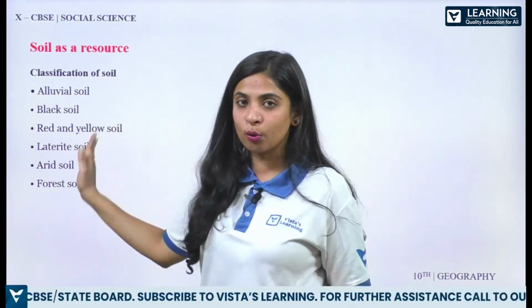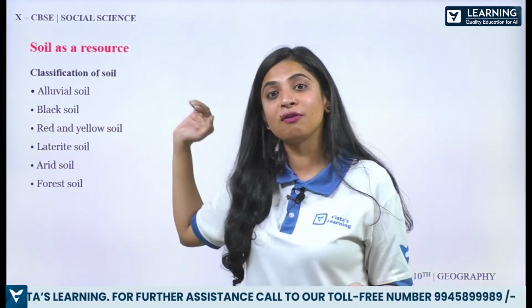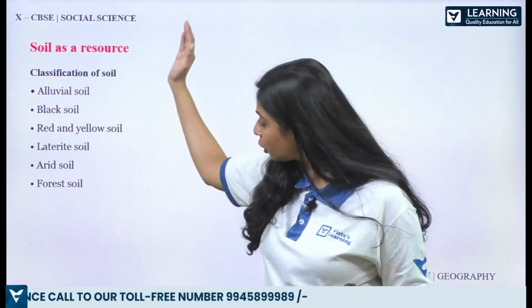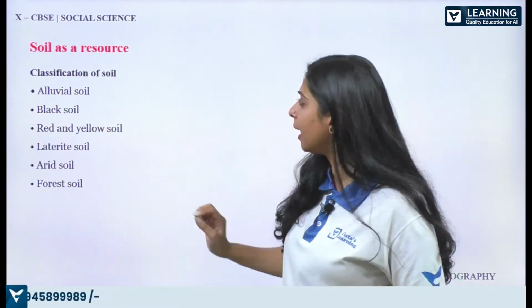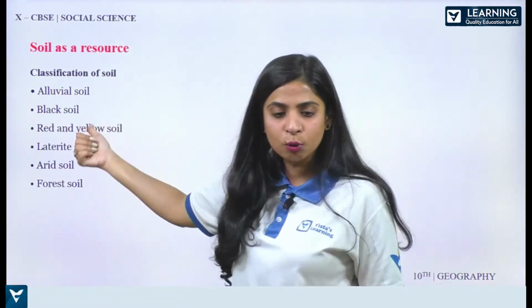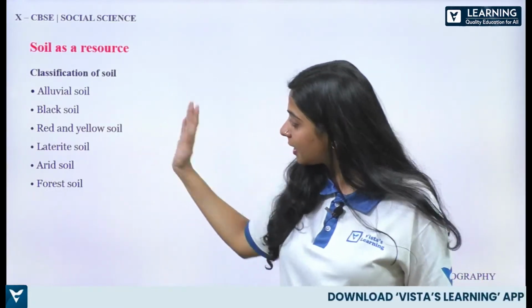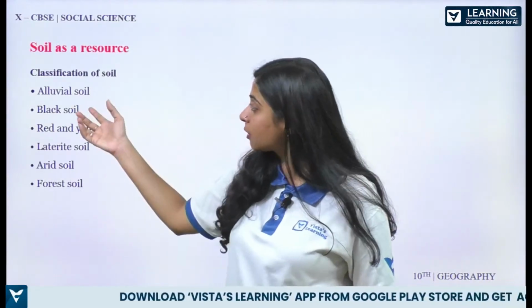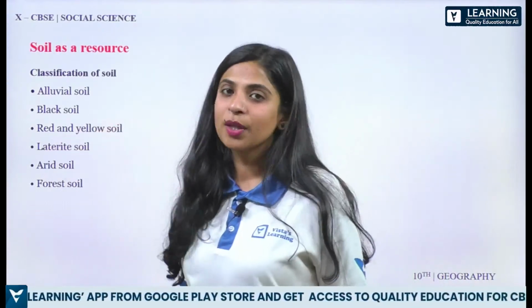Alright, so soil as a resource की जब हम बात करते हैं तो यहाँ पे we can classify them, as you know, you must have watched all of these topics in the live class, right? तो यहाँ पे हम revision कर रहे हैं. We'll just quickly see how many kinds of soils are there, and I'm sure once you are going through this chart, you are remembering where to use which soil. All right, so classification of soil, we have alluvial, we have black soil, red, then yellow, laterite soil. Each of these have their own qualities. Arid soil, forest soil. So if a question comes, what is soil and how many kinds of soils are there or how it is classified, use these points.